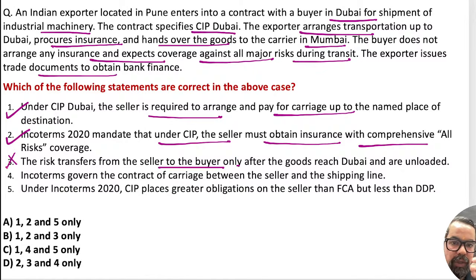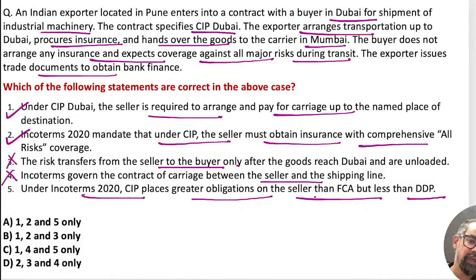In that flow itself, no. So initially buyer, then it goes to seller. Left side one to the buyer, right side one mostly, and most of the Incoterms are around the seller. Incoterms govern the contract of carriage between the seller and the shipping line. No, it is seller and buyer, not shipping line. Under the 2020 Incoterms, CIP places greater obligation on seller than FPA, but less than DPP. This we have to check. This we have to check.